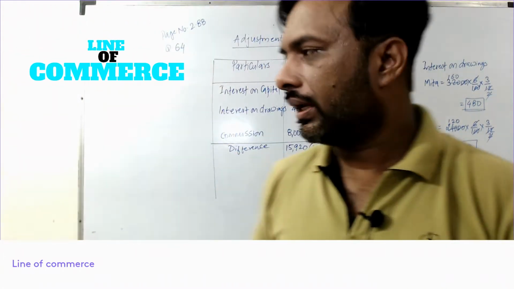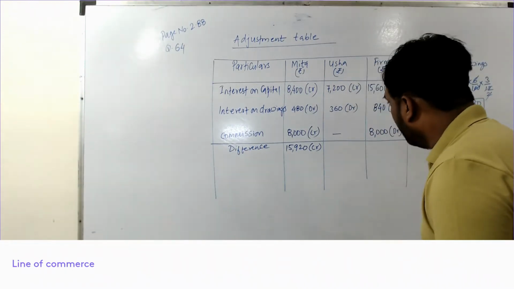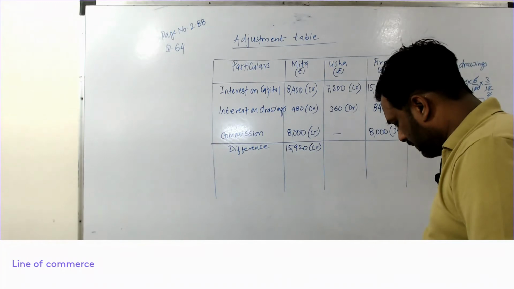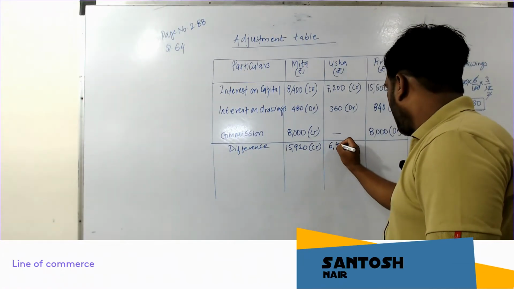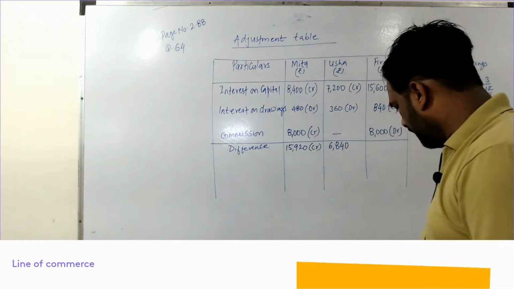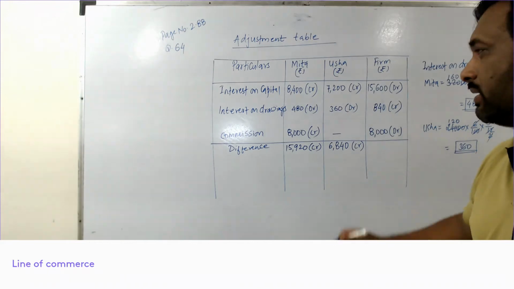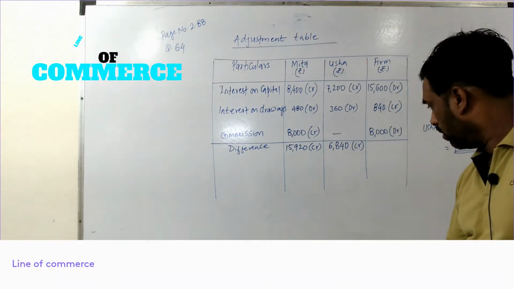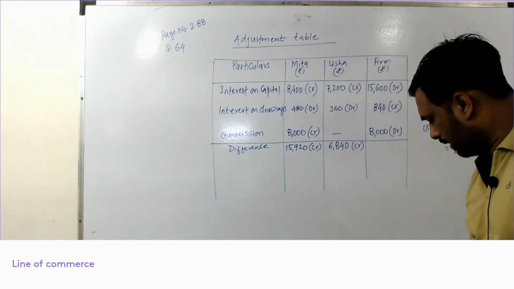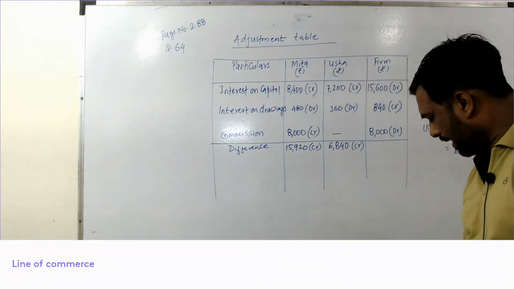Fine. Now let us do it for Usha. Usha's is 7,200 credit minus 360. Then it is 6,840 rupees credit for Usha. Same way, do it for firm. This is debit, this is debit. So 15,600 plus 8,000 minus 840.